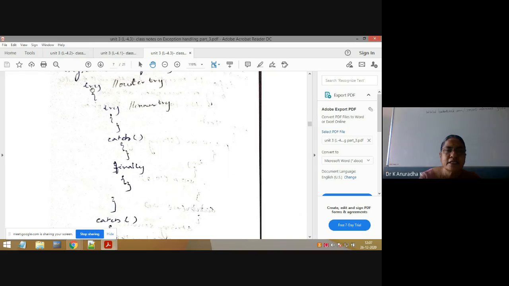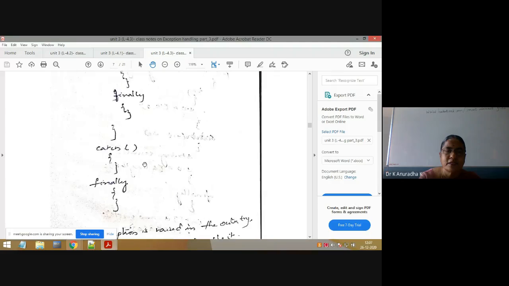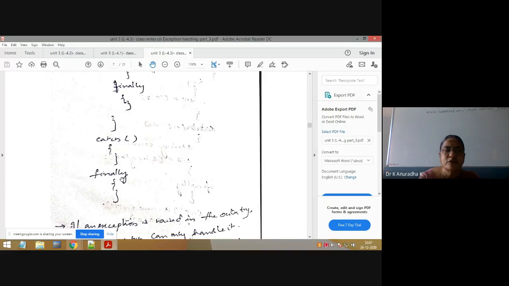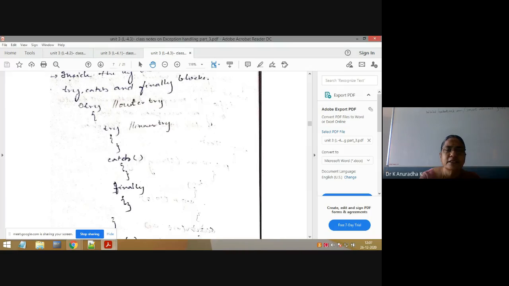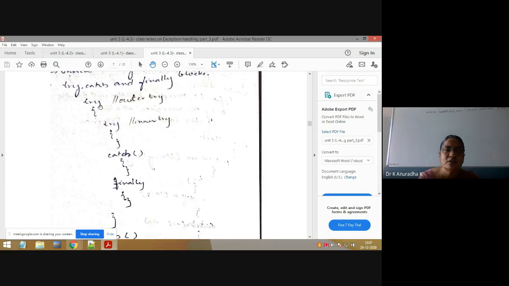Inside the try block, here I am writing try, catch and finally blocks. This is the opening and closing brace of this try block. So inside this try block, I am writing try, catch and finally blocks. This is the catch block, and this is the finally block corresponding to this try. Indentation is important here. So here we have two tries, and you can say this is the outer try and this is the inner try.